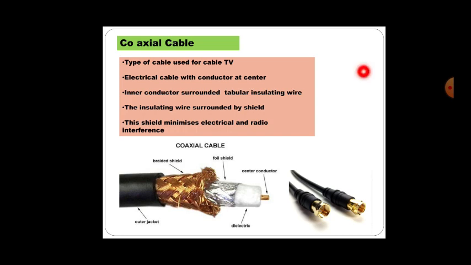Next, coaxial cables. It is a type of cable used for cable TV. Hope everyone has seen this type of cable. This is nothing but the coaxial cable. It is an electrical cable with a conductor at the center. You can see the image, there is a conductor here at the center. The inner conductor is surrounded by a tubular insulating layer. The insulating layer is surrounded by the shield. This is the braided shield. This shield minimizes electrical and radio interference.